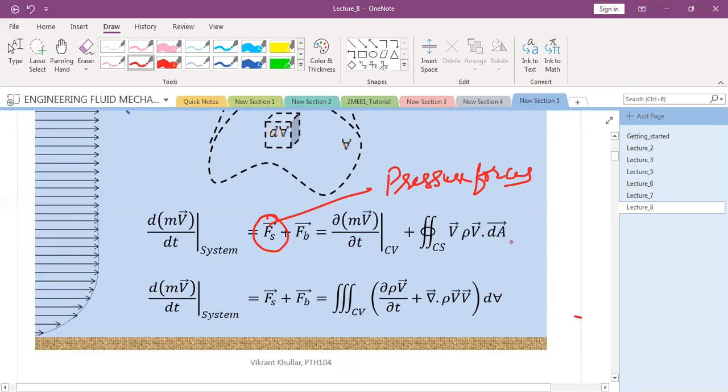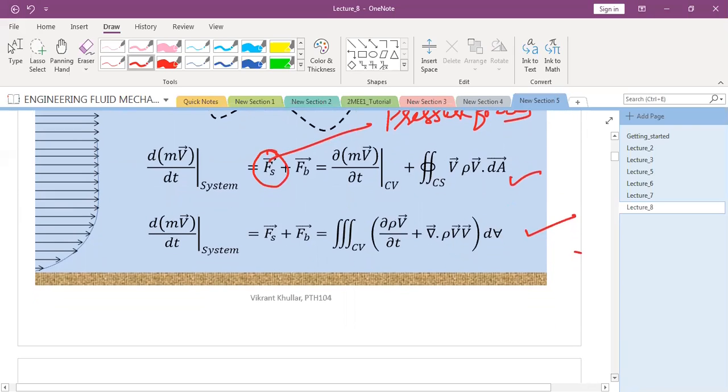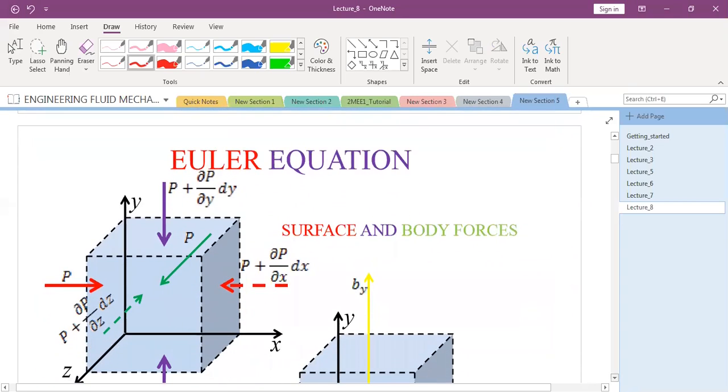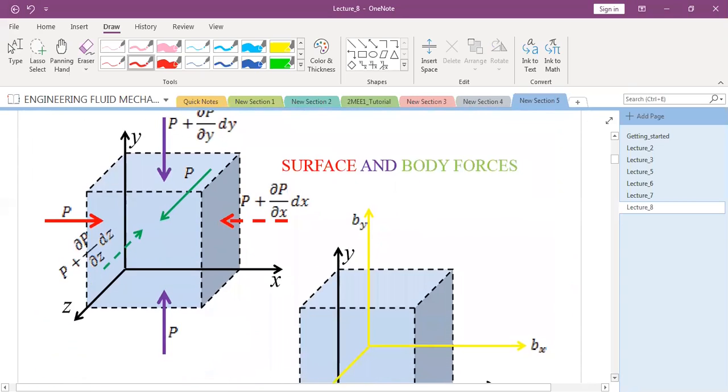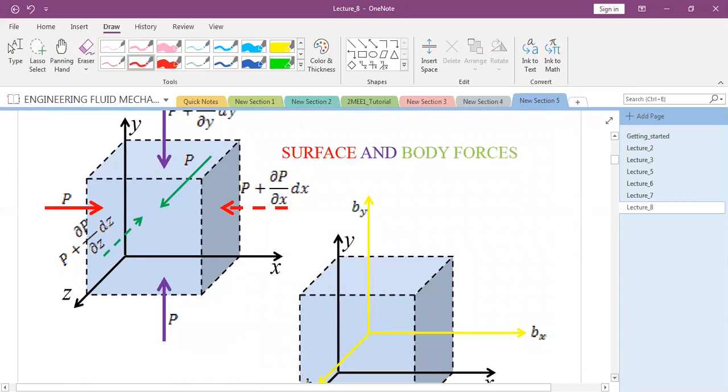Any doubts to anyone in these equations? Any doubts to anyone in these two equations? Should I move forward? Siddharth. Yes, sir. So this I have already done. I think this is clear to everyone.